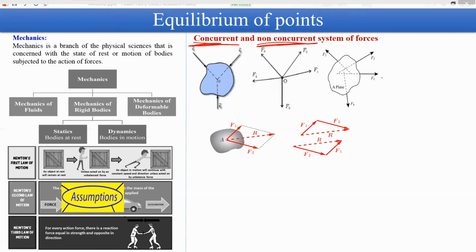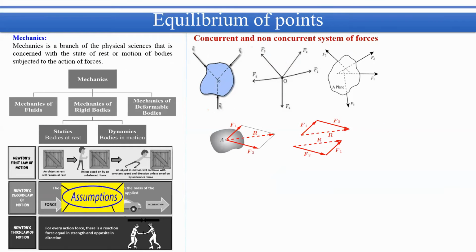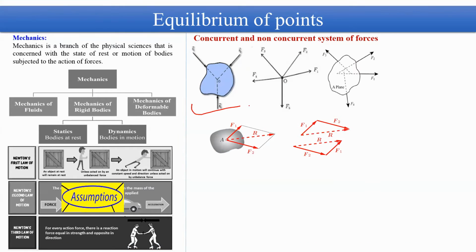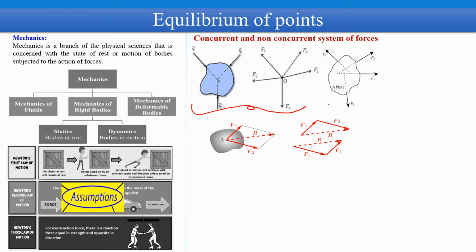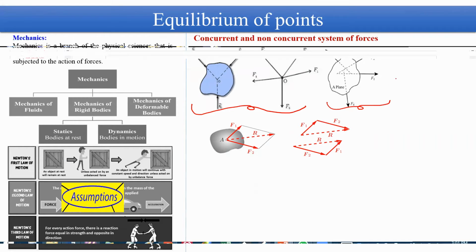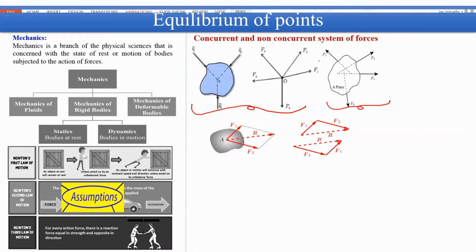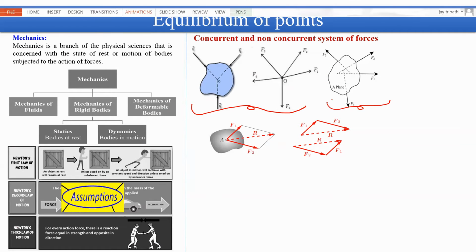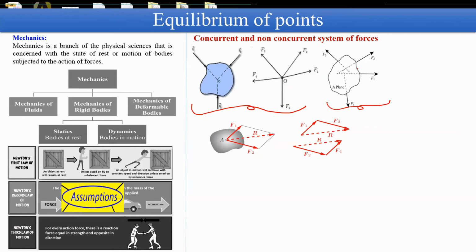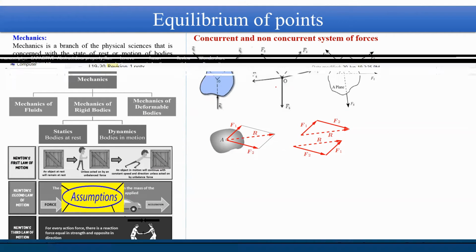Okay, fine. Newton's laws of motion only deal with problems of the concurrent category of system of forces. But if you get a non-concurrent system of forces, then in addition to Newton's laws of motion, you also need to apply some other principles. Then only can you determine the complete behavior of the object. Otherwise, by only applying Newton's laws of motion, you will not be able to predict complete behavior.